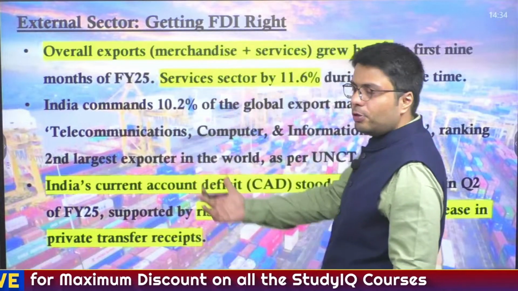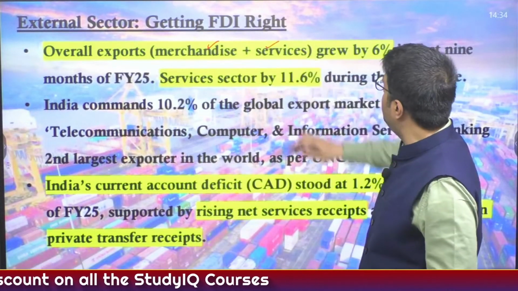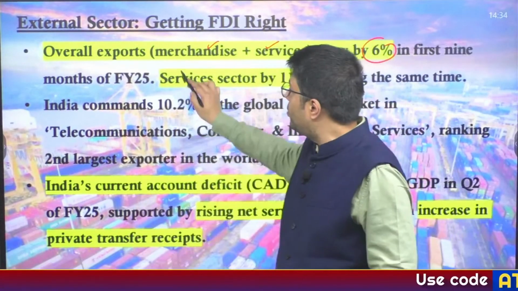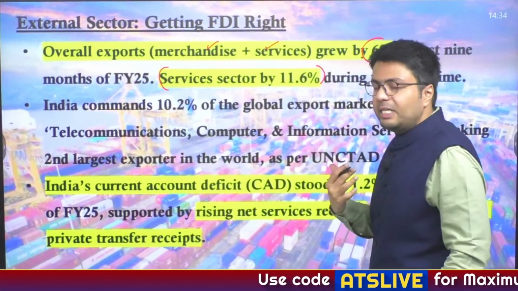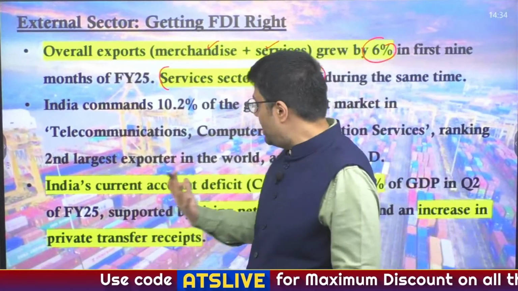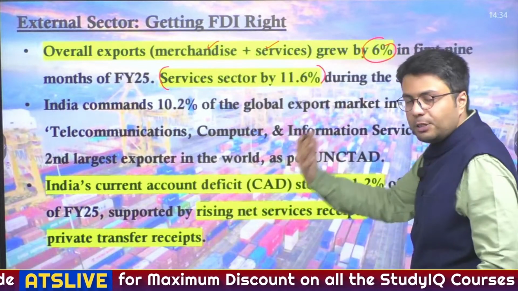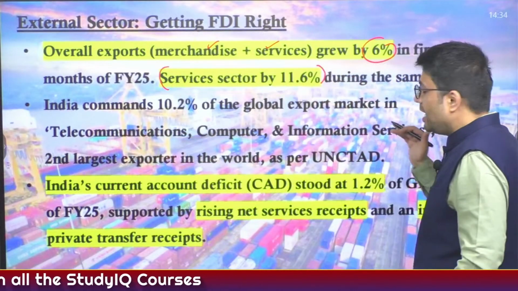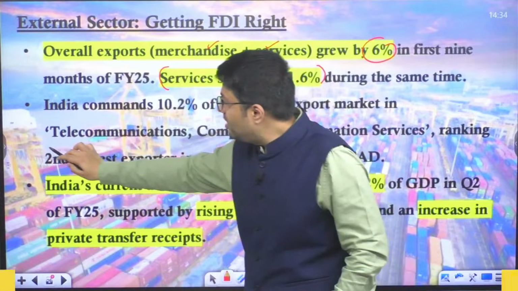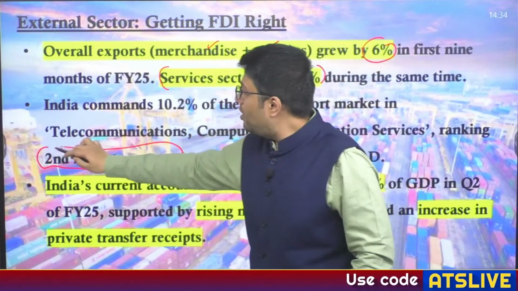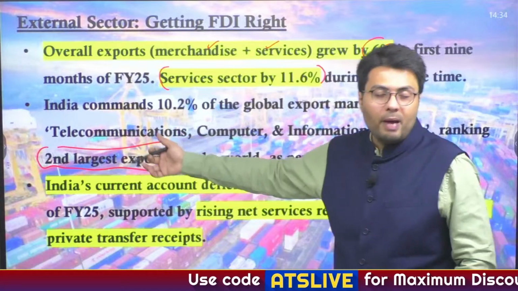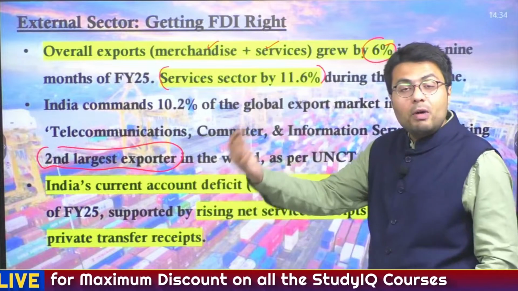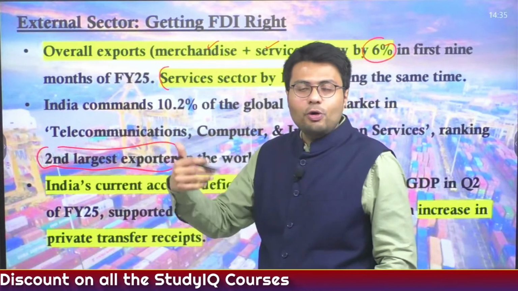Now, overall exports of India, combining both merchandise and service exports, grew by 6%, and the major factor in this 6% growth was the growth in service exports. Because you have seen India commands a dominant position, that it is the world's 7th largest exporter of services, and when it comes to exports of telecommunication, computer and information services, here India is the world's 2nd largest exporter. This is the factor why, primarily through export of services, particularly IT services, India's exports have grown at a much higher rate than India's merchandise or goods exports.